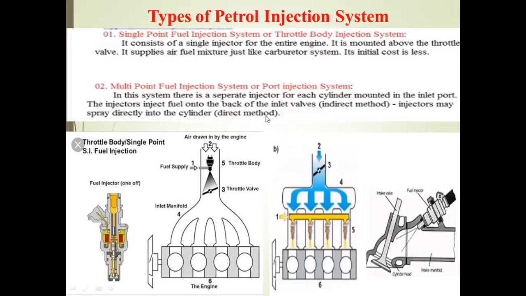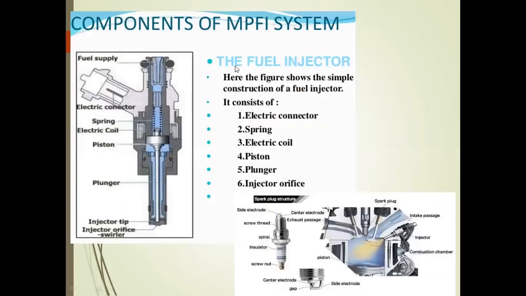So generally the electronic control unit is a microprocessor or microcomputer. From that ECU we can install the software. So how can we use this software to operate the injectors? From that component of the multi-point fuel injection system, first of all we can discuss the injector.